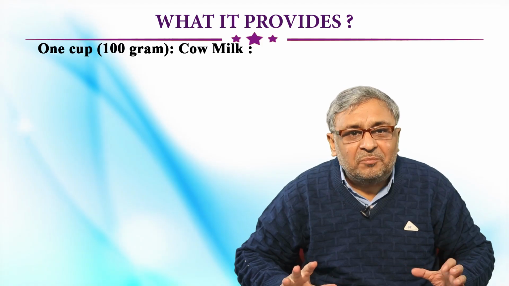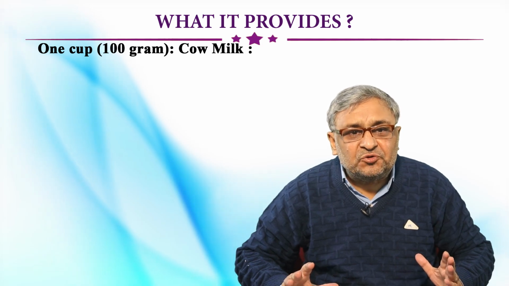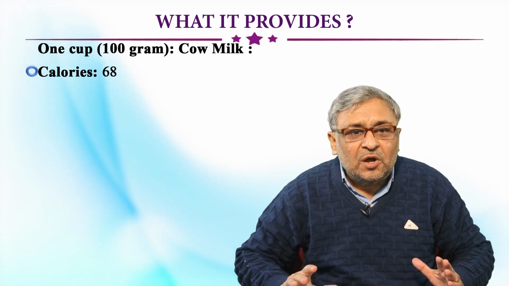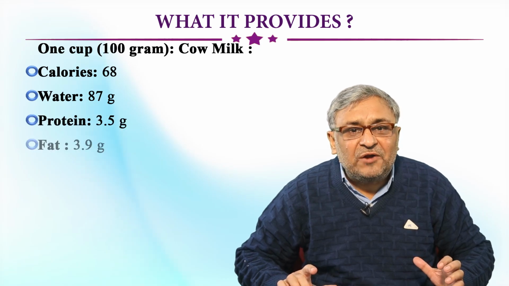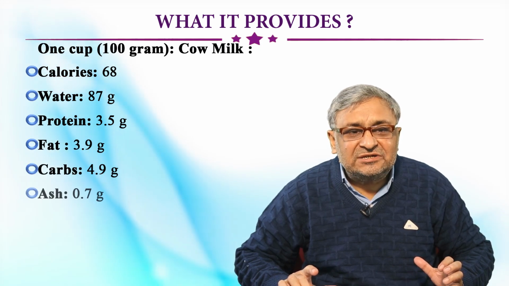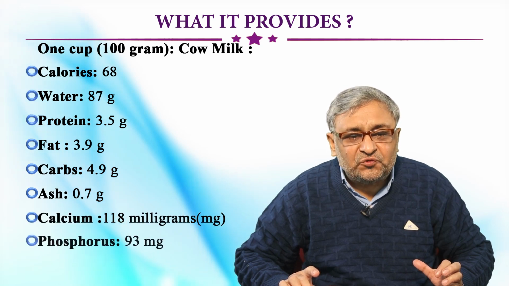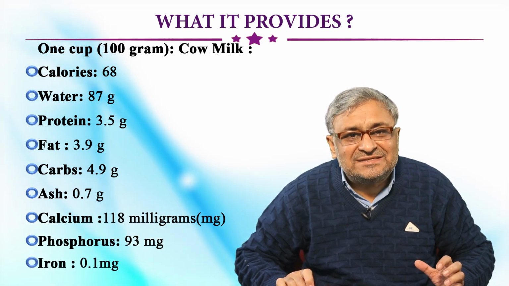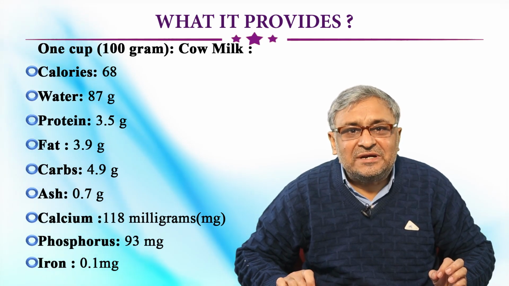Now, what does milk provide? When we take 1 cup, say 100 gram of cow milk, we have calculated the values on the cow milk. It gives us 68 calories, water will be 87 grams, protein will be 3.5 grams, fat will be 3.9 grams, carbohydrates 4.9 grams, ash 0.7, calcium 118 milligrams, phosphorus 93 milligrams, and iron is 0.1 milligram, which is less in the milk. This is the only constituent which is less in the milk.